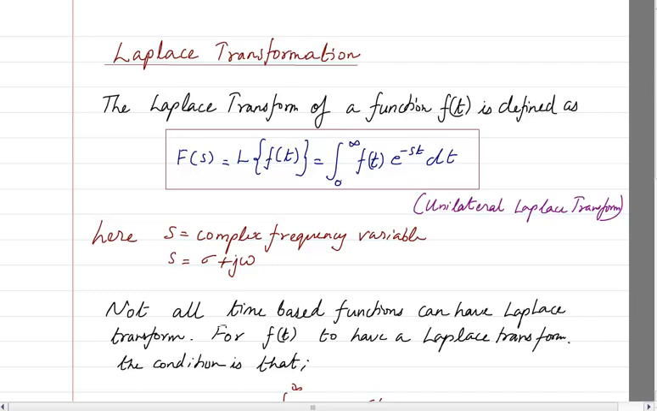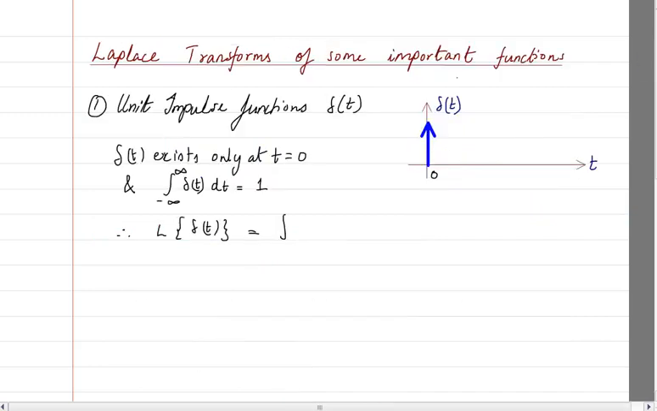So I will not take 0, I will take 0 minus. 0 minus means what? Just behind the 0 axis. 0 minus means I am just taking a time which is just behind the 0 point, and it is basically in the negative axis. So 0 minus to infinity. When I write 0 minus, it means I am including 0 inside. So it is not starting from 0, it is starting from somewhere just behind 0.